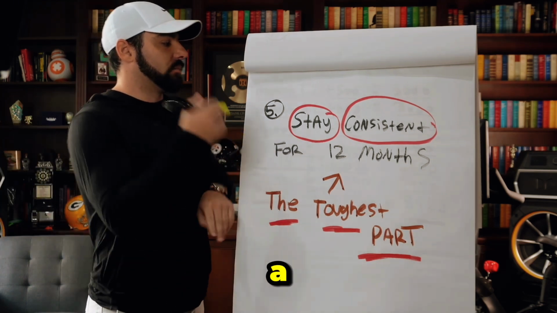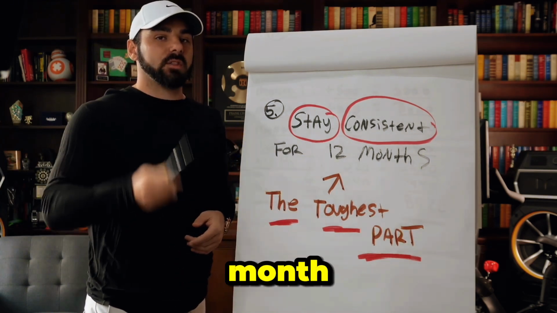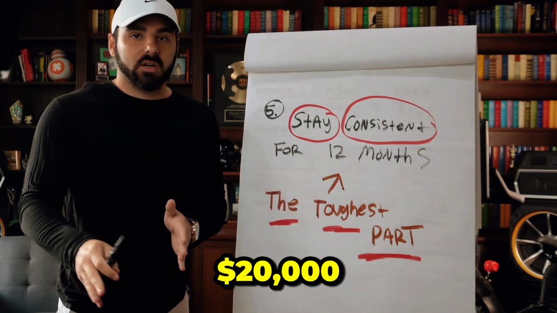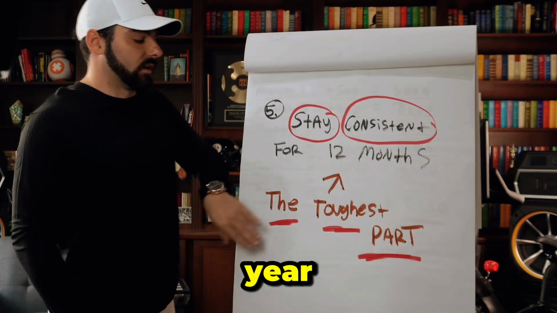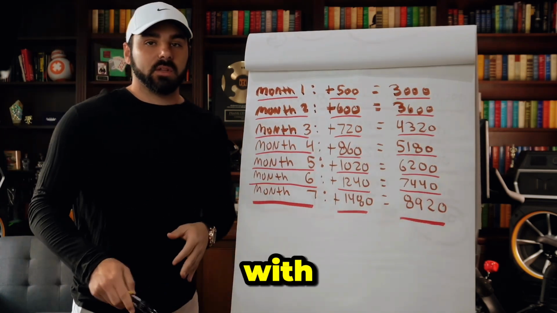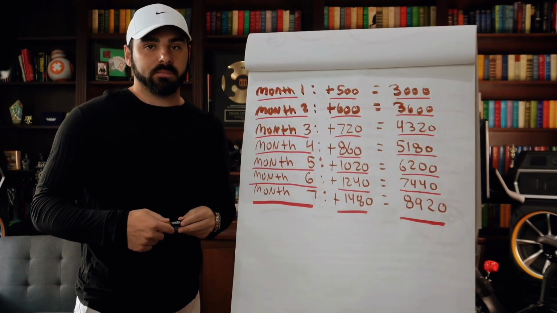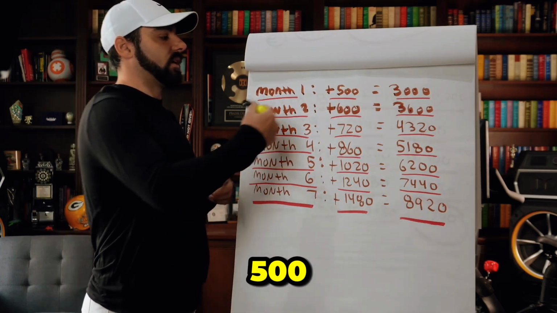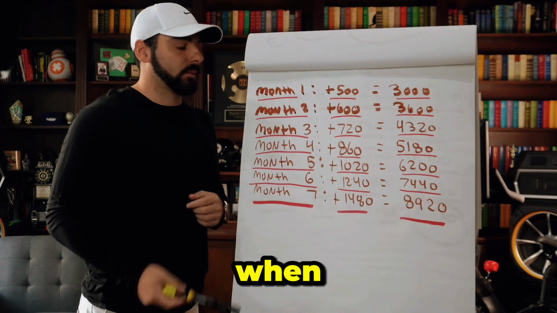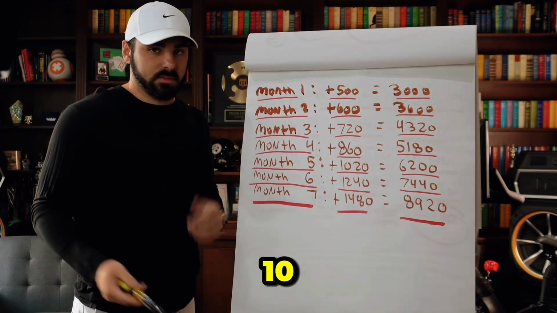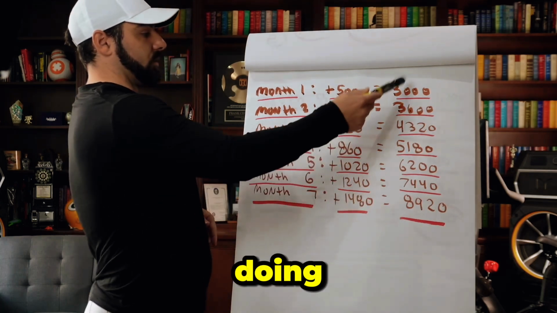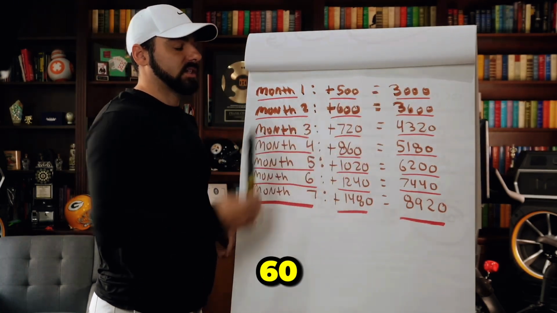Now let's get to a breakdown, like I said, of the month by month, how this works and how you're going to come up with $20,000 from the beginning of the year towards the end of the year. We're going to say that you start out with a $2,500 bankroll. Month 1, we're going to say you made $500. We're going to say you made 10 units, $50, 10 units, $500. So your new bankroll is $3,000. What we're doing here, 2%, is going to be a $60 unit size.